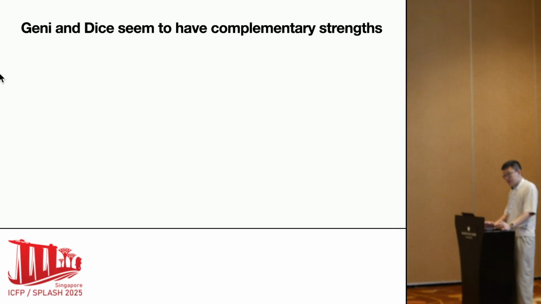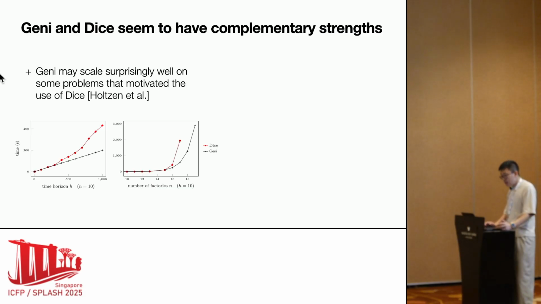Jianlin and DICE have complementary strengths. On some inference tasks that motivated the use of DICE, Jianlin may scale surprisingly well, where DICE scales superlinearly, Jianlin may scale linearly. And in cases where they both scale exponentially, Jianlin may do so with a smaller base. These problems also involve substantial independence and determinism.